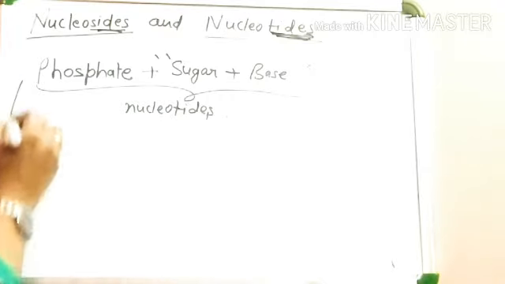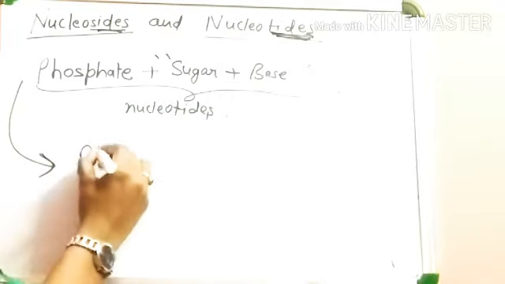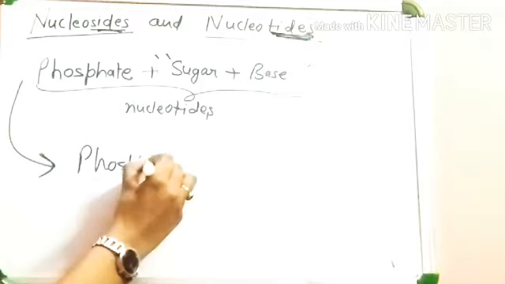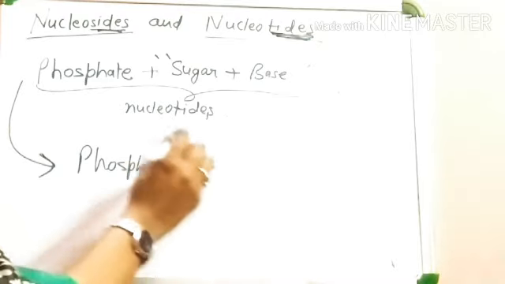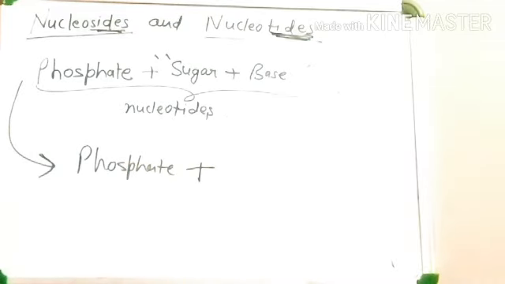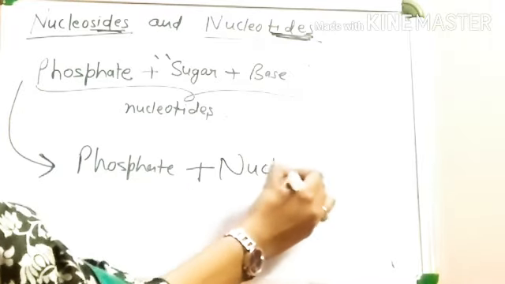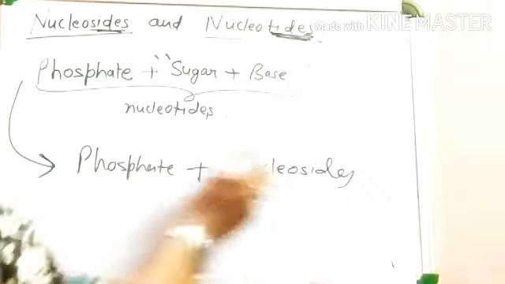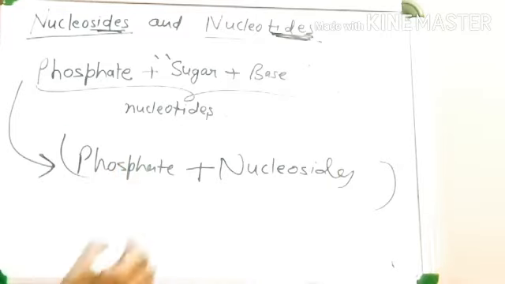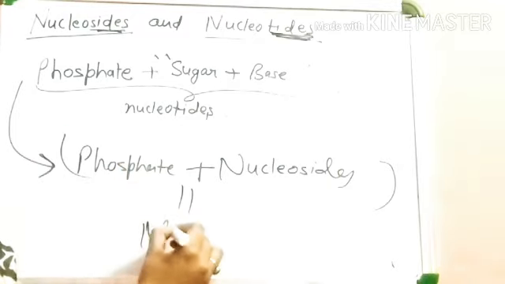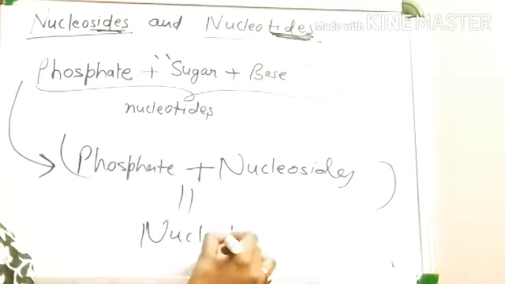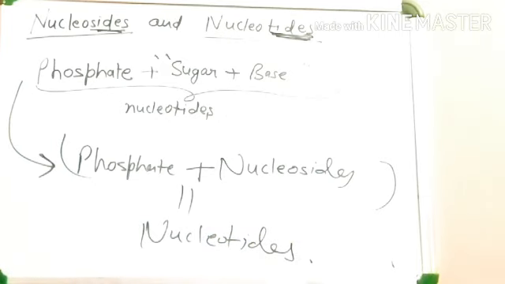So we can also write phosphate plus, now we can replace sugar plus base with nucleosides. Phosphate plus nucleoside is equal to nucleotides, isn't it?